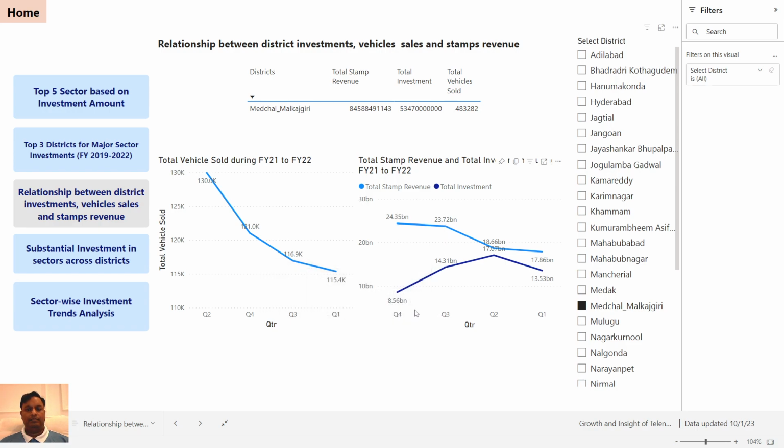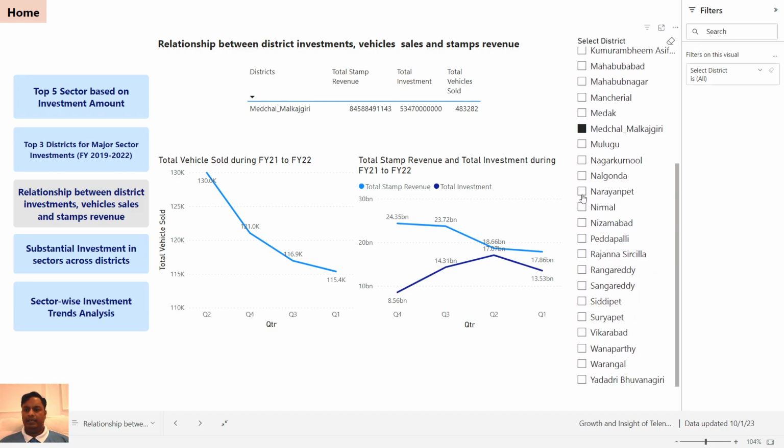Q4 21, Q3, Q2, Q1. Right? So this is how the distribution is.